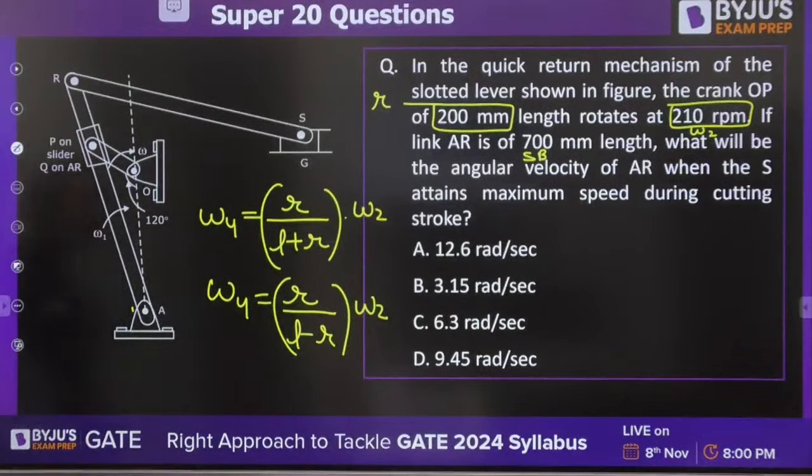So just try to solve it, guys. Try to solve it. This angle is given as 120 degree.